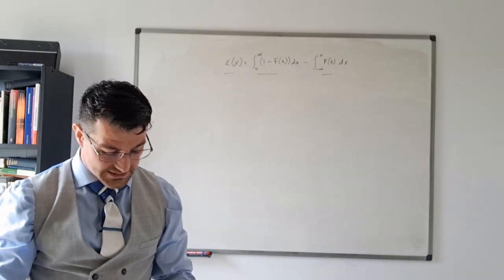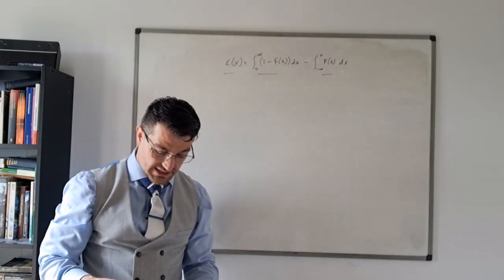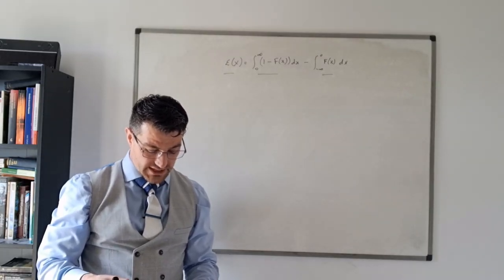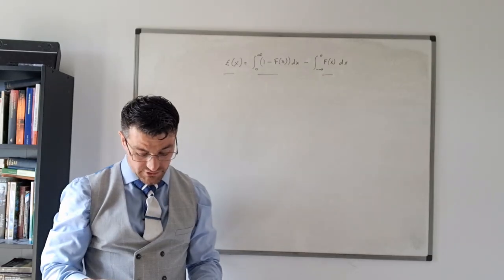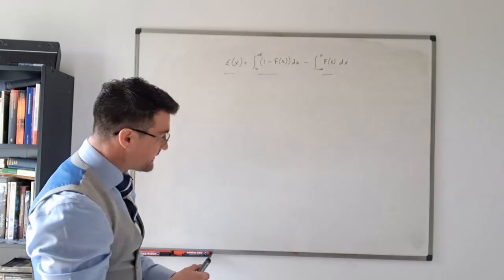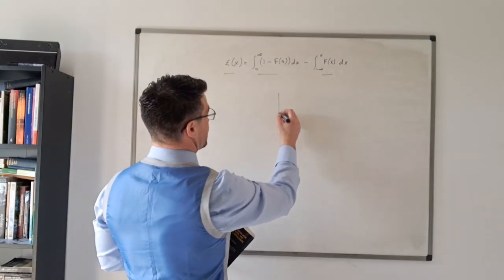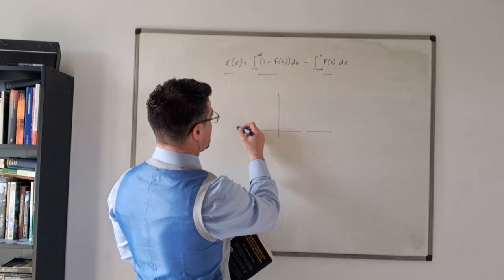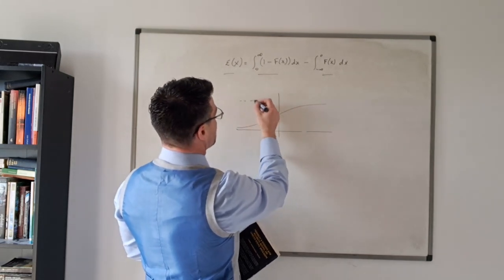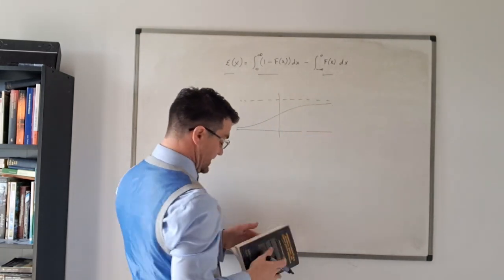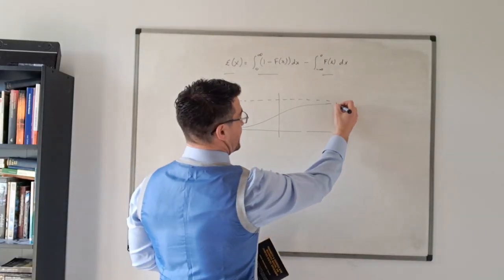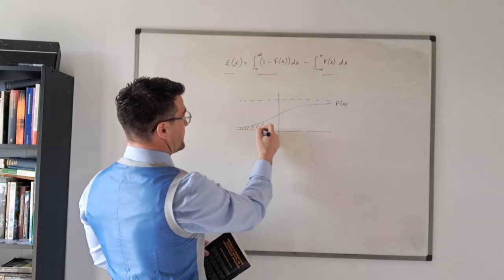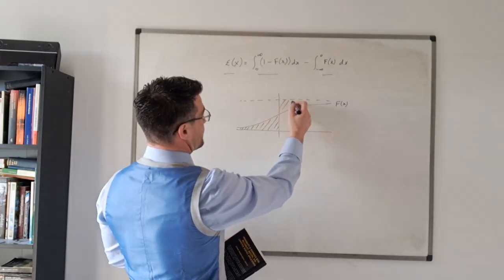Okay, and it goes on to say, this result states that the expectation of a random variable X equals the difference of the areas of the right hand and left hand shaded regions in figure 4.p.1. So the figure shown is something like this. This is the graph of F(x), which is the cumulative distribution function, and therefore we've got on the one hand this area, and then we've got this area.